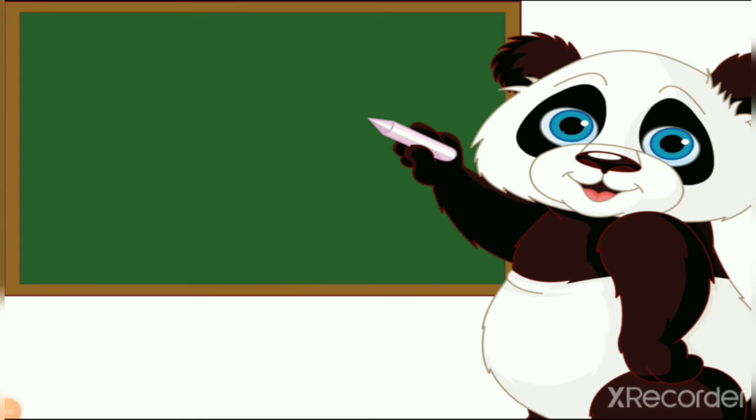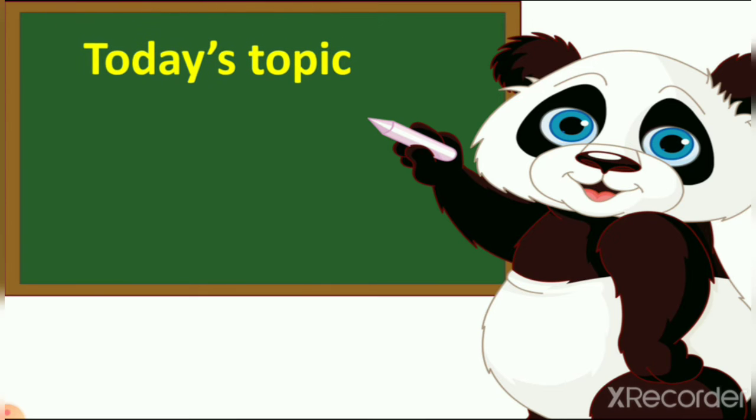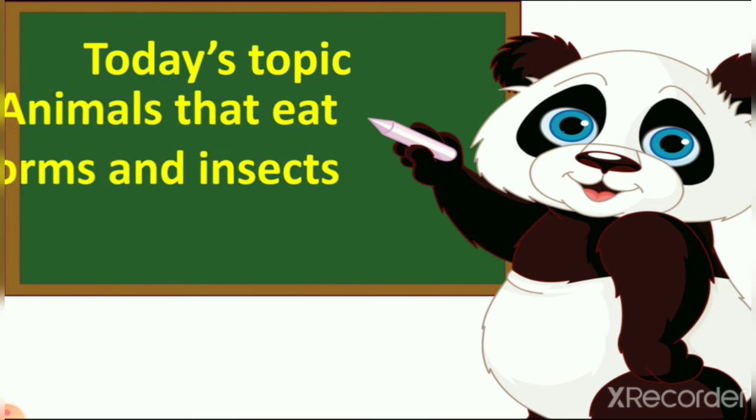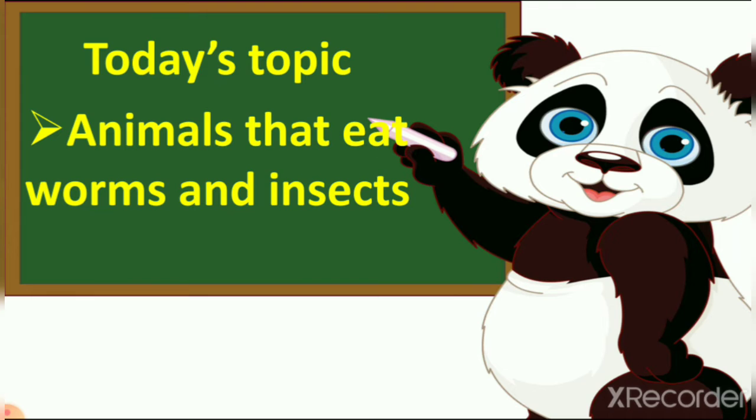So let's start our today's topic. What is the topic? Our today's topic is animals that eat worms and insects. Till now we learned about food which animals eat, seeds and plants. So today we learn that some animals are also eating insects and worms.